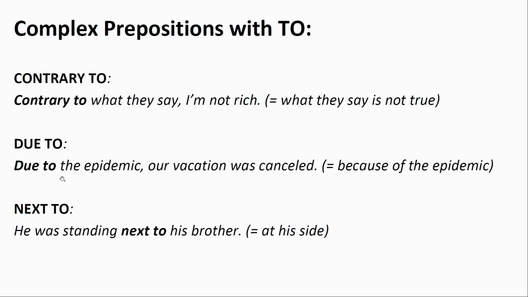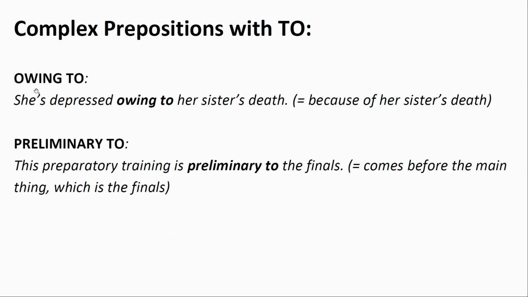Due to. Due to the epidemic, our vacation was cancelled. So because of the epidemic. Next to. He was standing next to his brother, so at his side. Owing to. She's depressed owing to her sister's death. This means because of her sister's death. Preliminary to. This preparatory training is preliminary to the finals. This means comes before the main thing, which is the finals.